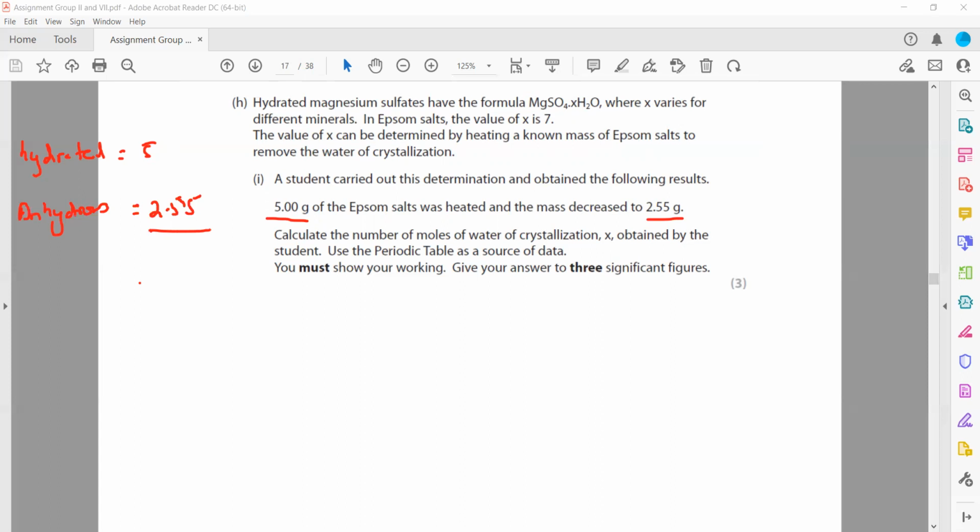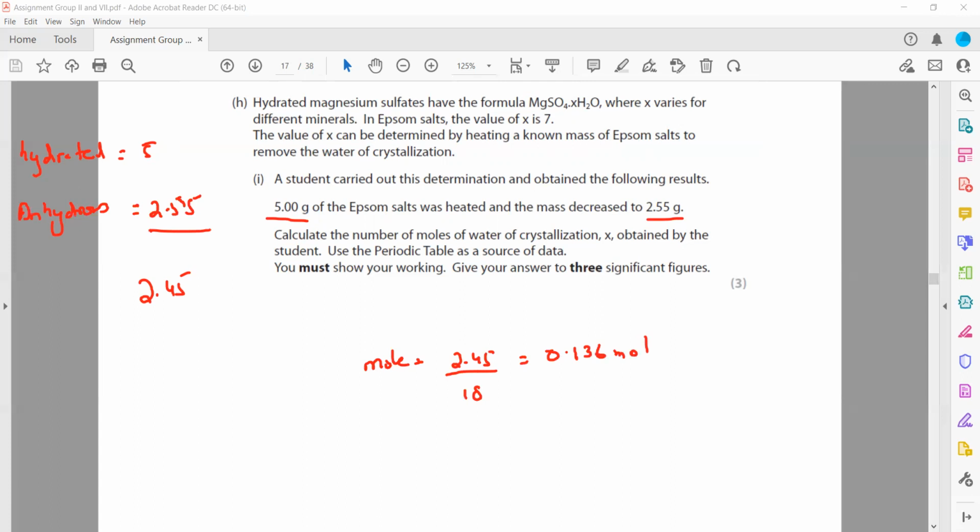So the difference gives us the mass of water, 2.45. We need the moles of the water. Moles will be 2.45 divided by molar mass 18, which is equal to 0.136 moles.